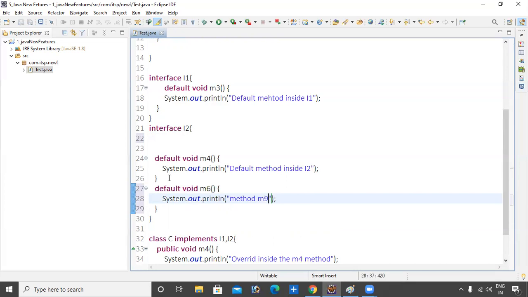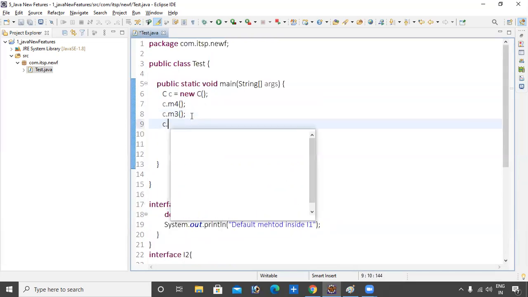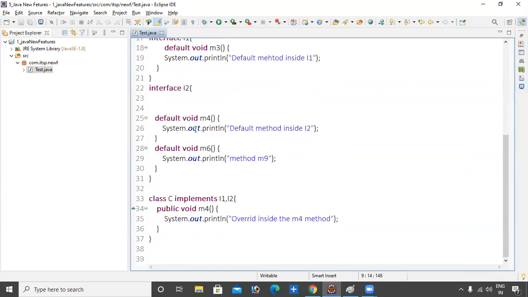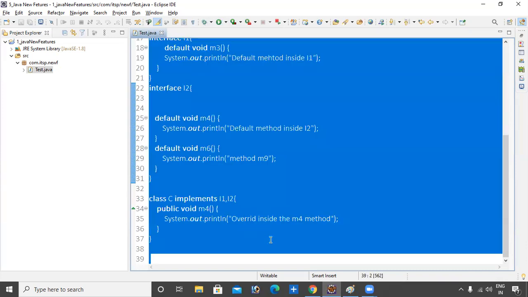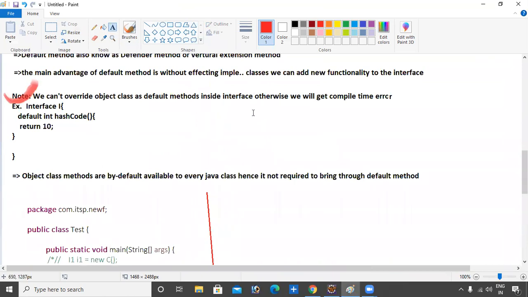That's it. You can happily call it by using c.M6. Okay, it gives the output. Don't worry, here the M6 method is called. Are we providing any implementation in the classes? We are not providing. Good. So I put this code here also.